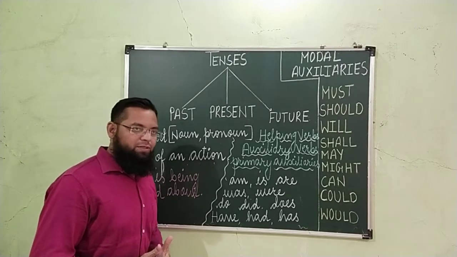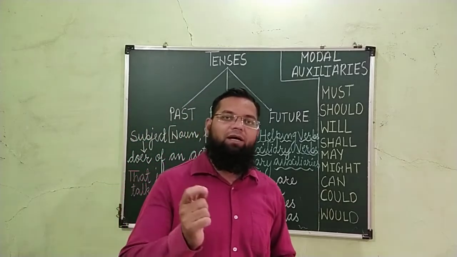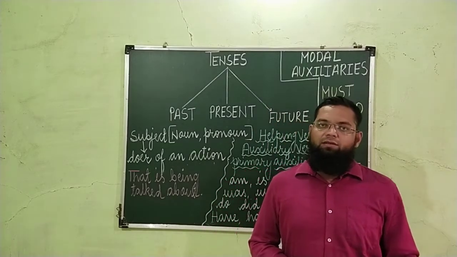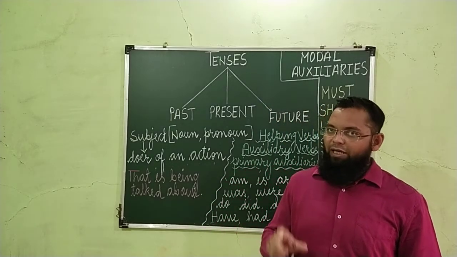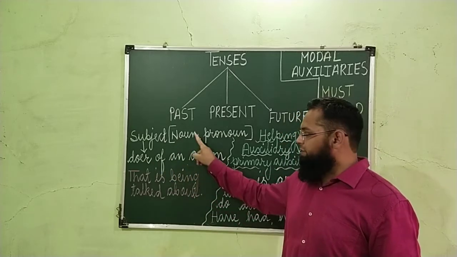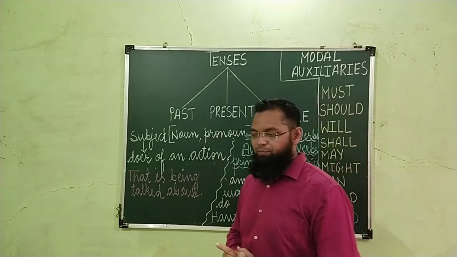It is not compulsory that all the sentences we frame or write contain the main verb. Few sentences may not have the main verb. So in that case, the subject is not the doer of an action. The subject is a noun or pronoun that is being talked about.